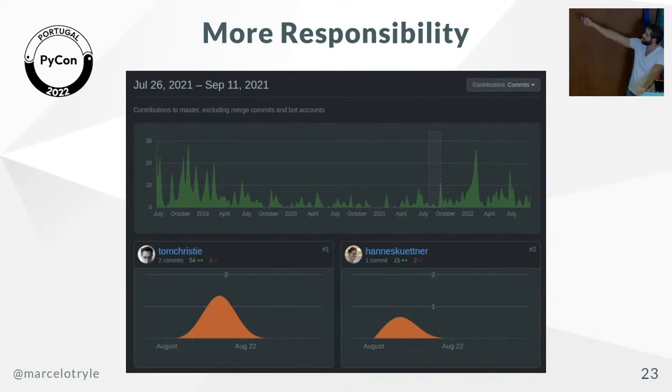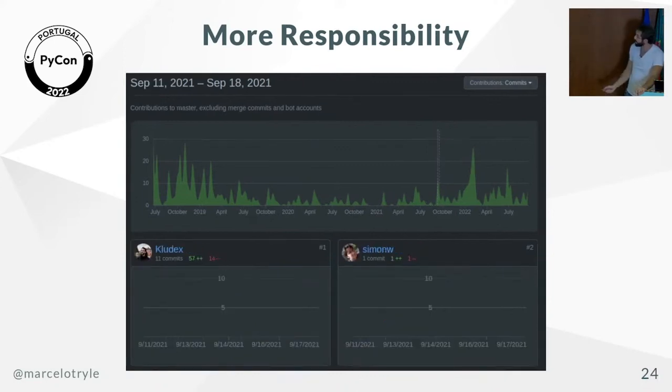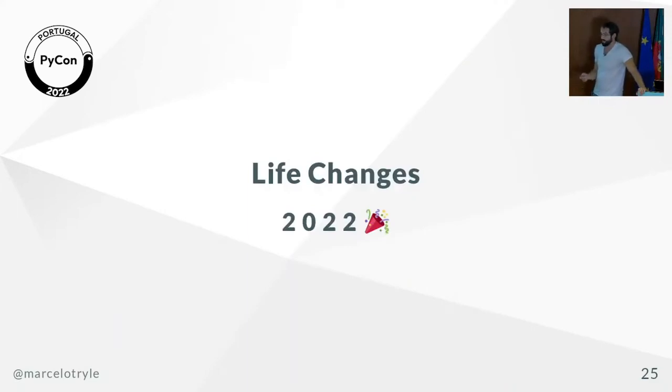So if you see July to September, 3 commits, and then the month later, I helped quite a bit considering what we had. This is just a week after the previous picture, so 11 commits. I did something there. And from then on, I started helping more on Starlette itself. From July, August, September that year, 2021, I helped a lot on Starlette till the end of the year. And then in January, I changed some stuff in my life that I just want to mention.